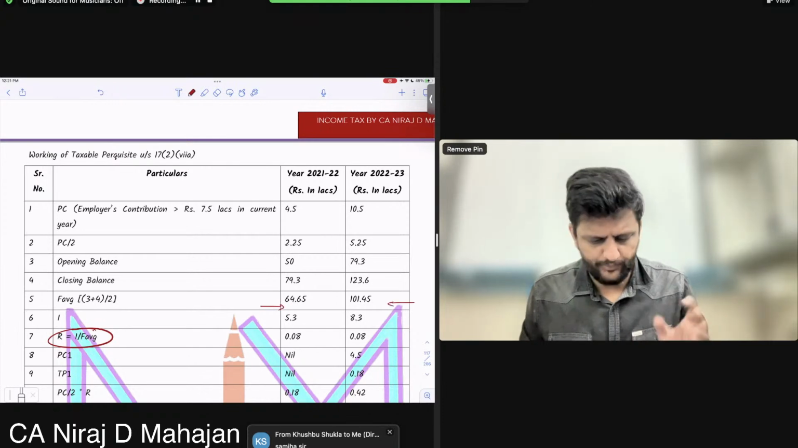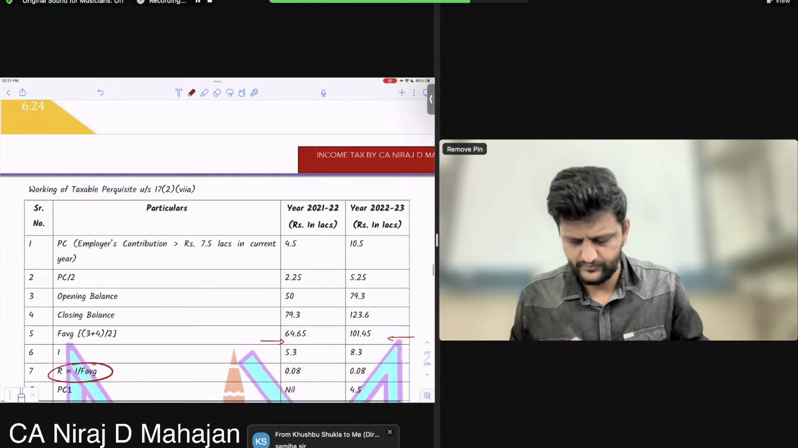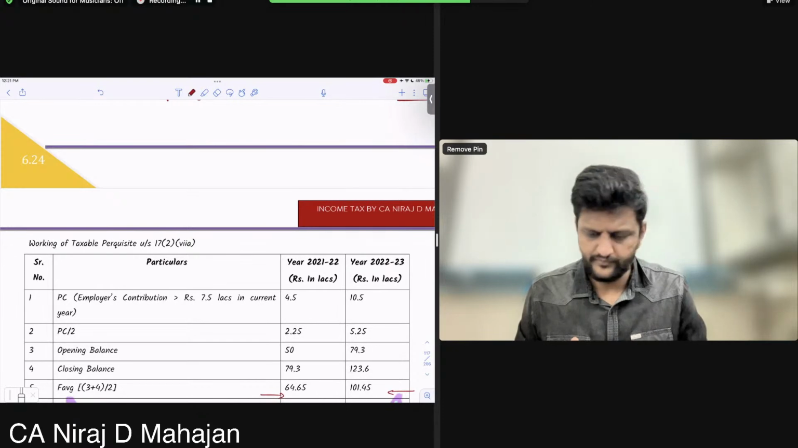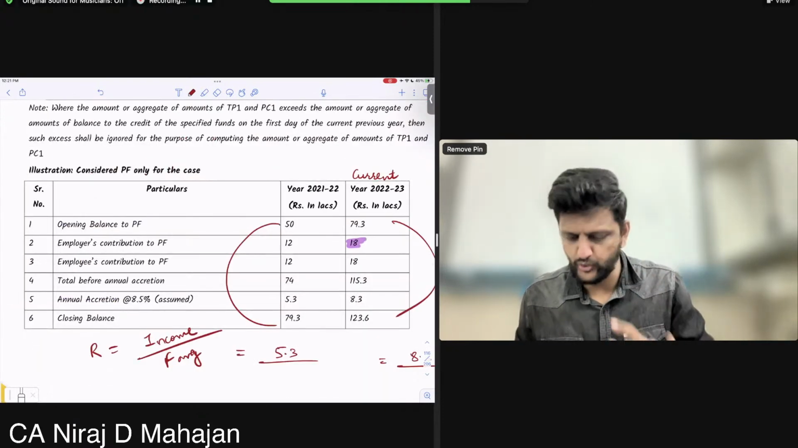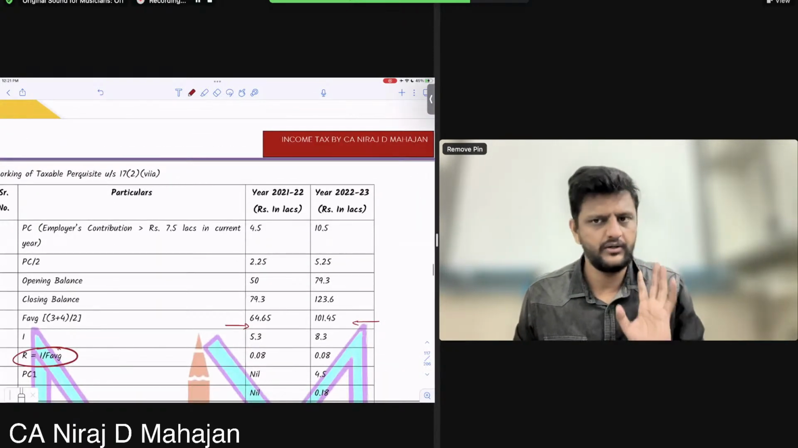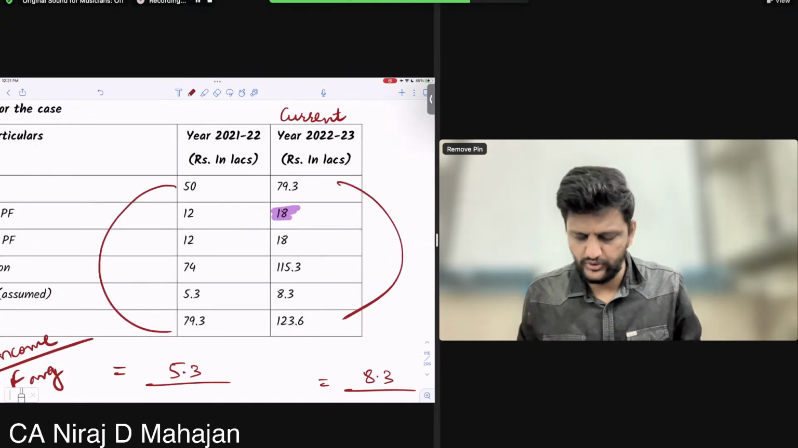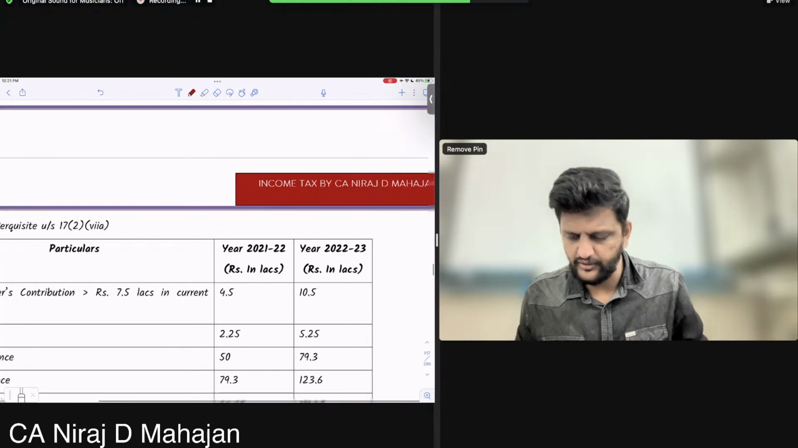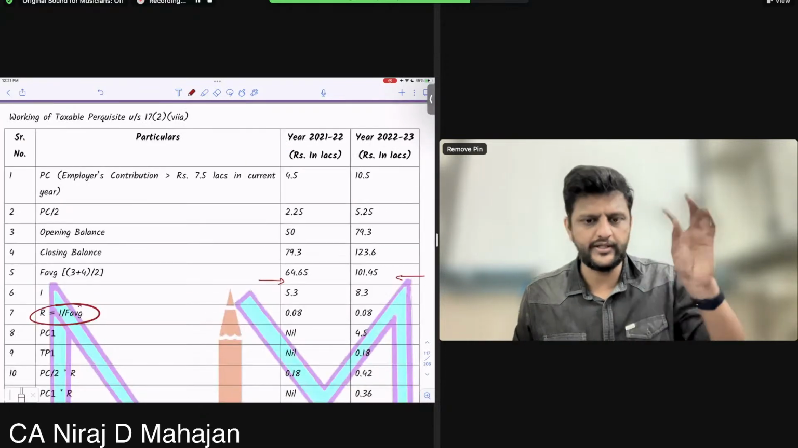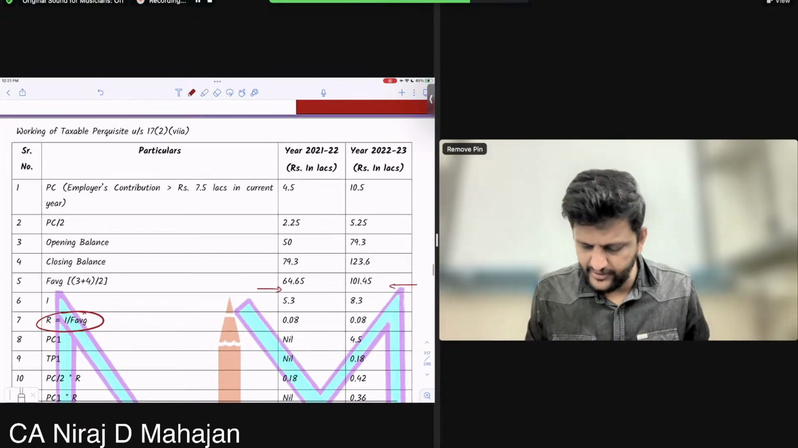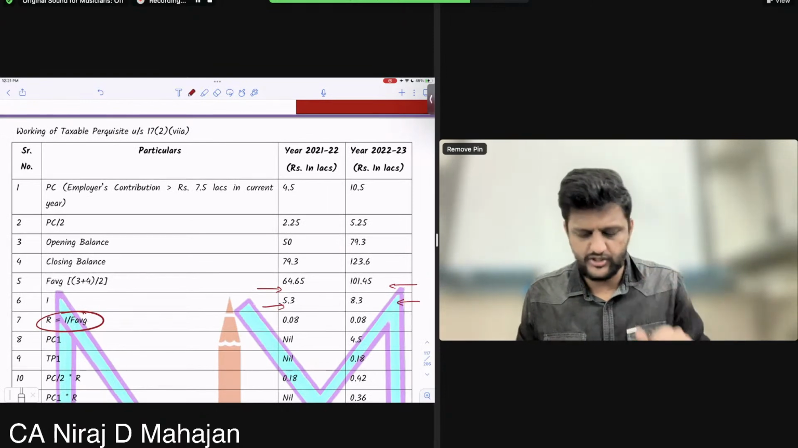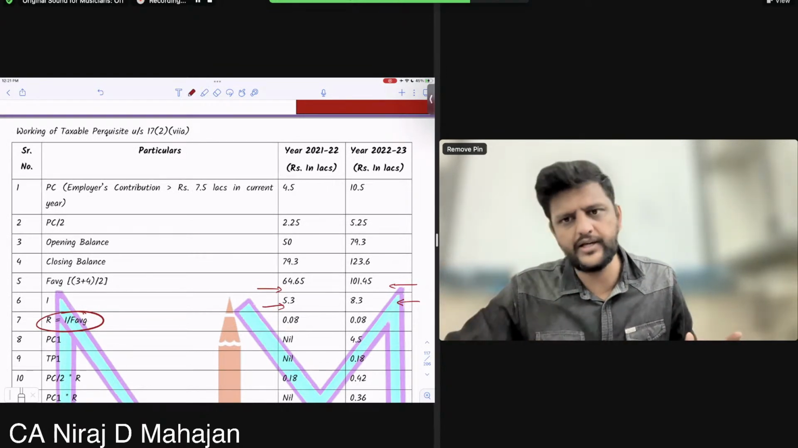Check these figures. Opening plus closing divided by 2. You have the textbook also in front of you, no? So 50 plus 79.3 divided by 2. Is it coming to 64.65? Okay. And this year 79.3 plus 128.6 divided by 2. Again, I got my average fund balance. Fine till here? So income, actual income 5.3 and 8.3 upon fund average, I am getting my value of R. Chalega, simple till here?